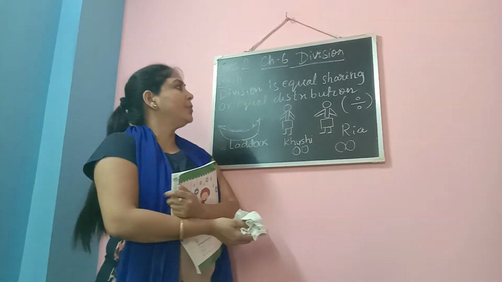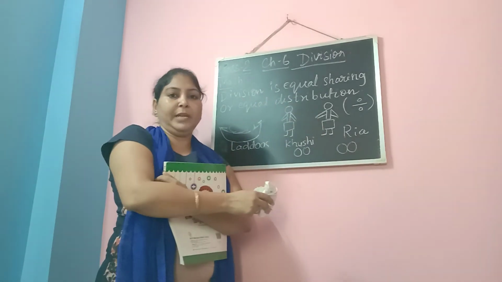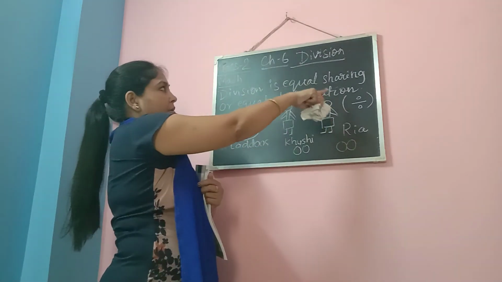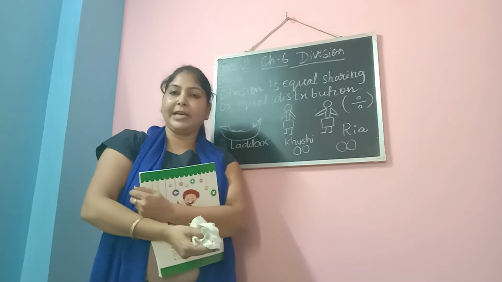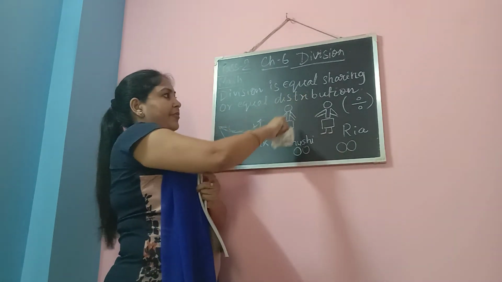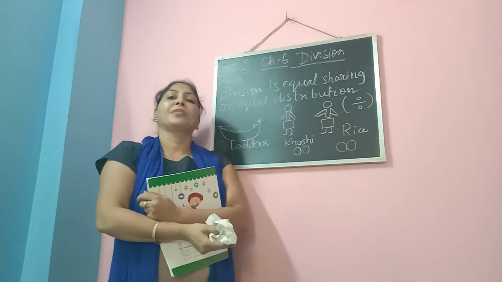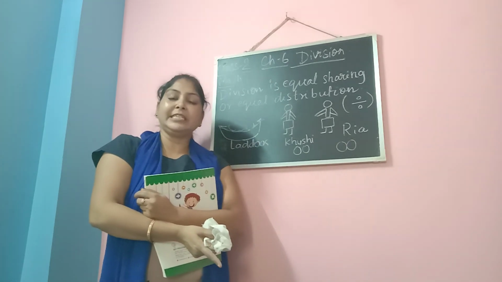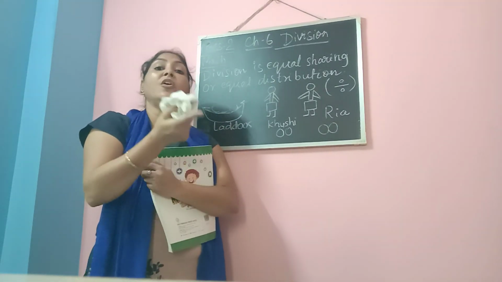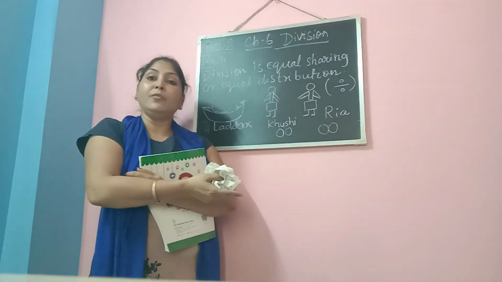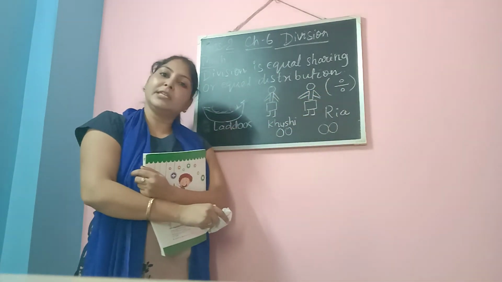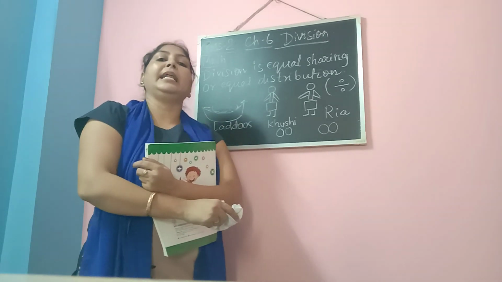What you will be doing is, whatever I have explained here with examples, please write it down in your Maths CW copy with the caption. You will write today's date, your subject name, the name of the chapter, and what I have explained to you. 2 examples I explained. First example with 8 laddus, how they were equally distributed, and next with 4 laddus, how they were equally distributed. And what is the symbol of division? The symbol of division is this. So this much only you will copy in your copy, and we'll meet in the next class.